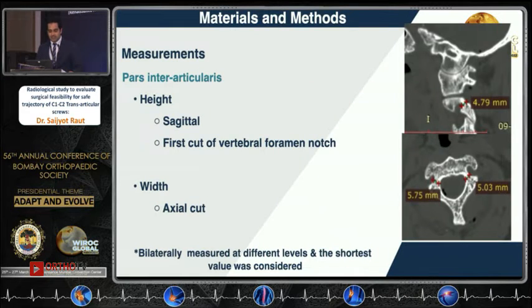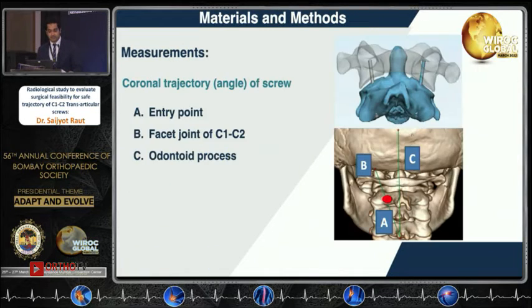How did we take the measurements? First was the pars interarticularis, where height was measured on a sagittal cut, where the first cut of the vertebral foraminal notch was present. The width was calculated on the axial cut. Bilateral measurements were taken at different levels and the shortest value was considered.